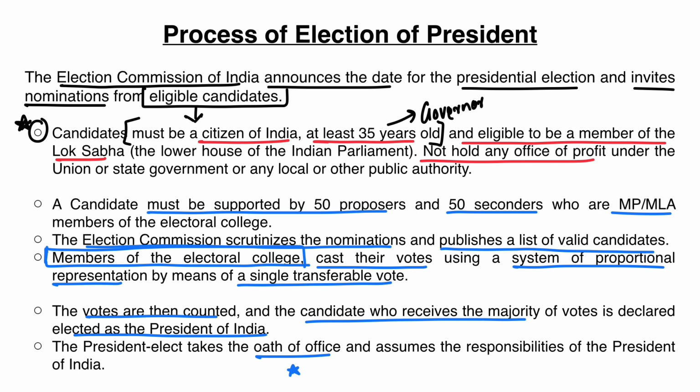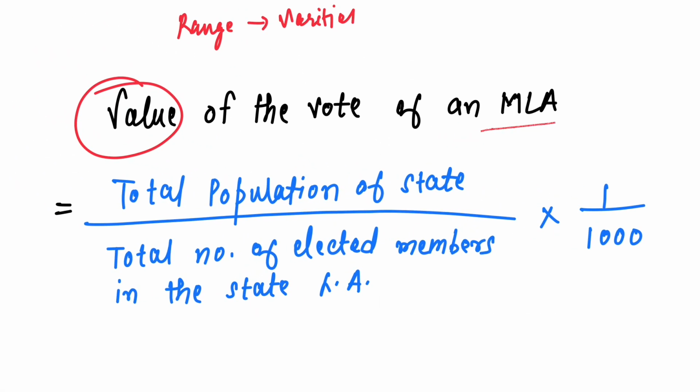Now I will teach you एक फॉर्मूला है जिससे you will figure out कि आखिर ये जो single transferable vote है या proportional representation उसका मतलब क्या है. So let's look at the formula of value of vote of an MLA. So total population of the state is divided by total number of elected members in the state legislative assembly या total number of MLAs in a state legislative assembly multiplied by 1/1000. सबसे पहले ये निकाला जाएगा. Further, value of vote of an MP.